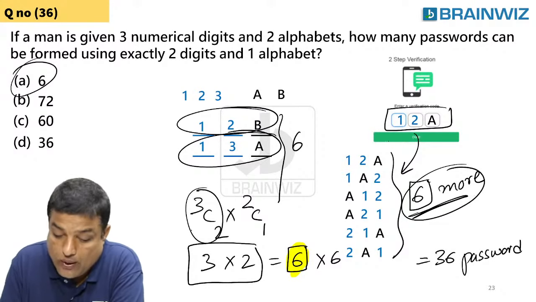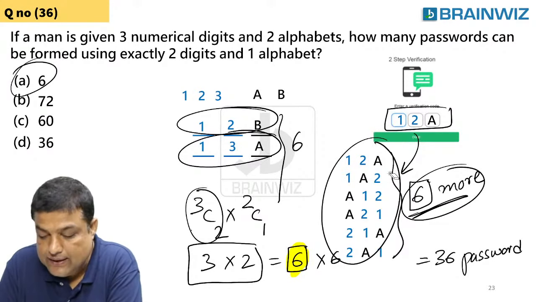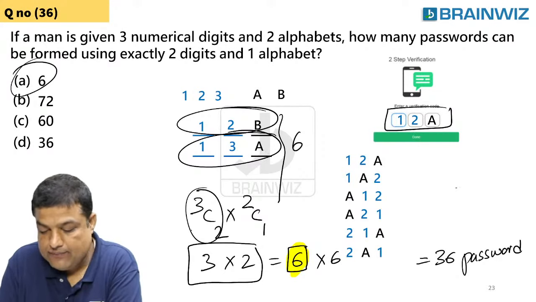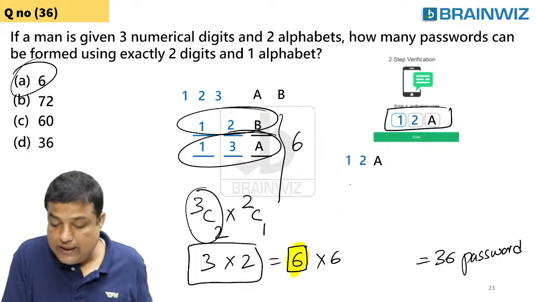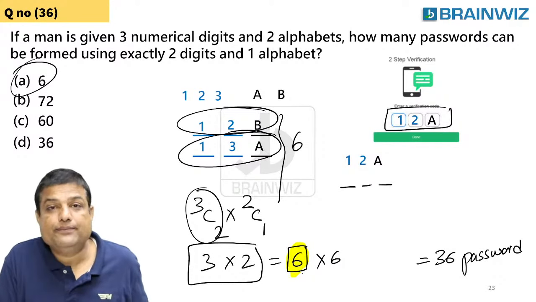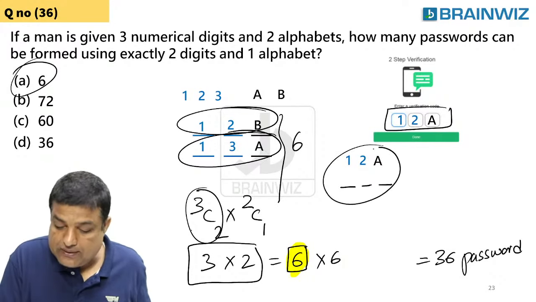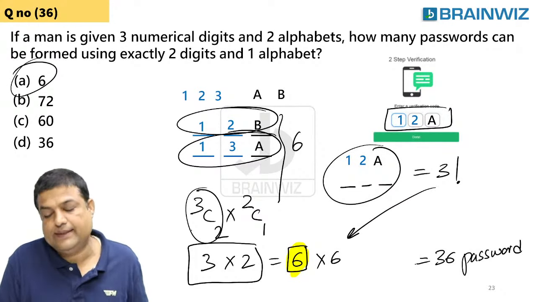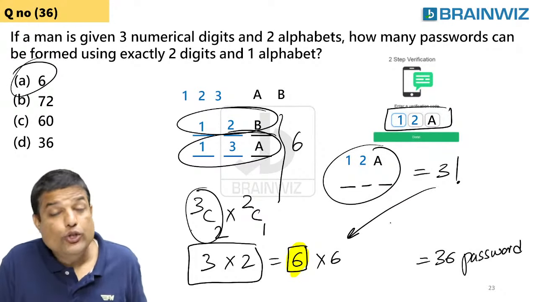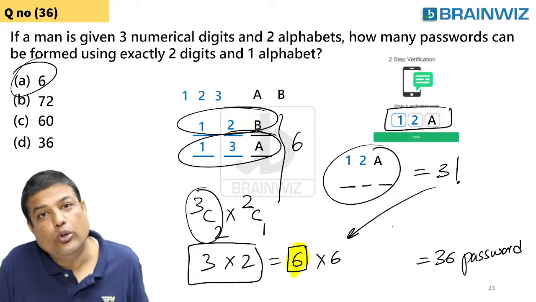Do I need to write all these things? No, guys. You need not write all these things. How to do it in a very simple way, I'm going to show you, everybody. Clear? Now, 3 people are there, 3 places are there. Remember, everybody, 3 people, 3 places, we call it 3 factorial. That 3 factorial is nothing but 6. समझ में आ रहा है, everybody? You need not do all that.